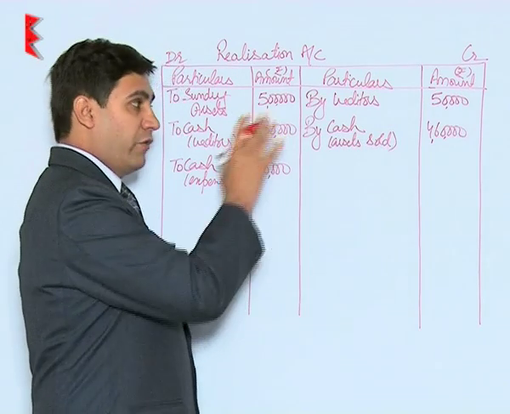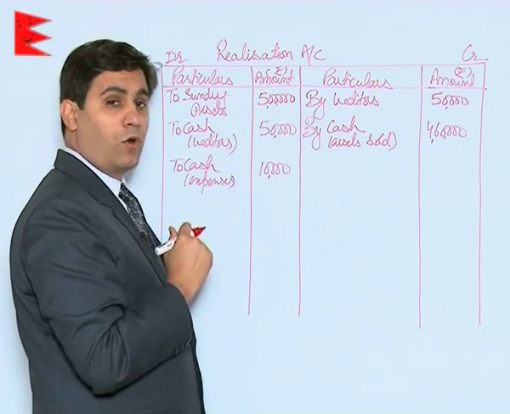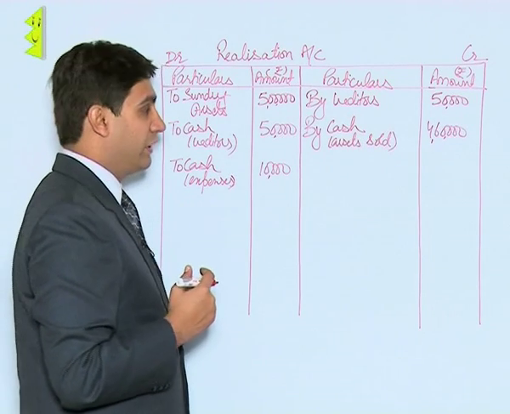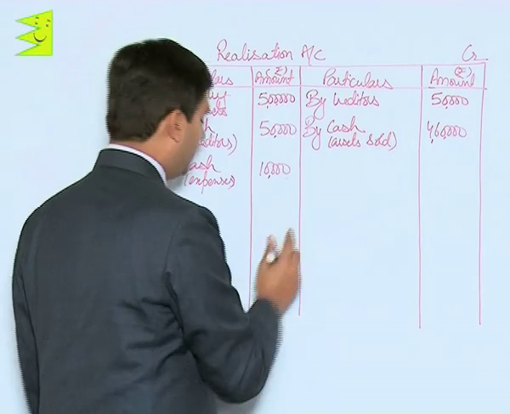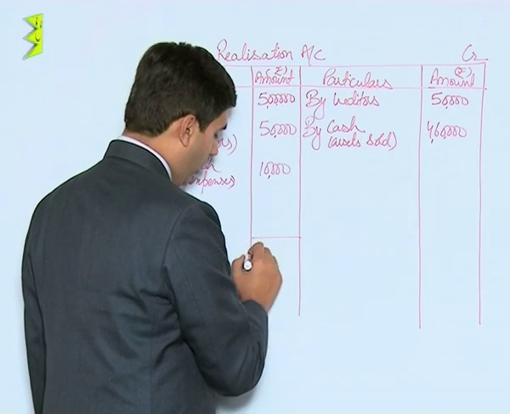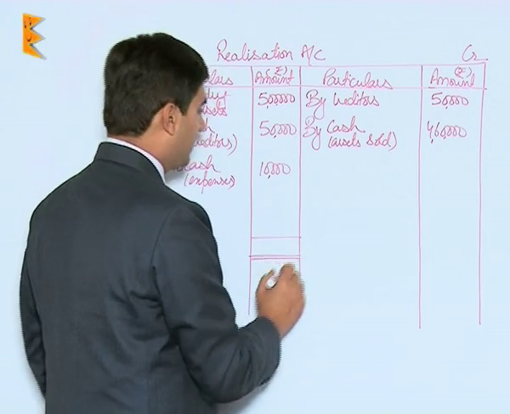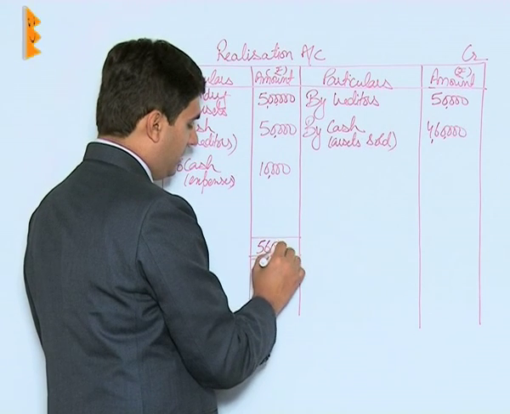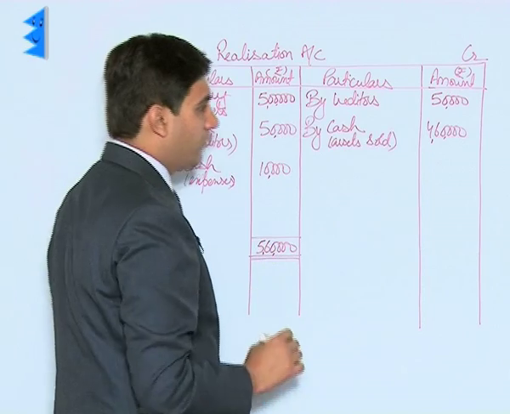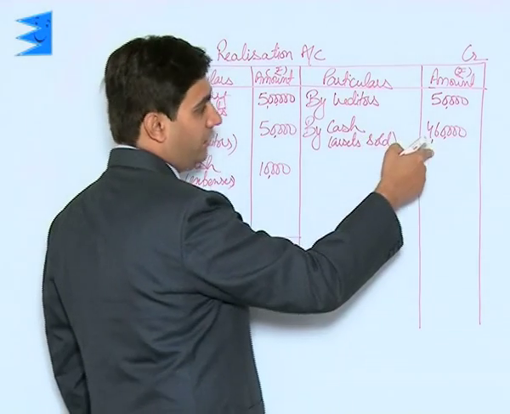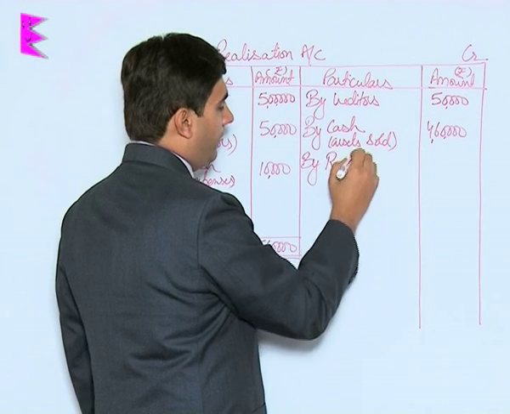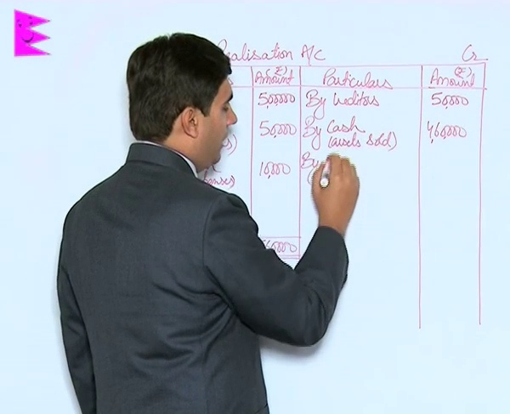Now students, we have made all the postings for all the adjustments that are there. Let us calculate profit or loss on realization. In this case, there appears to be a loss because the total of the debit side is higher. The total of the debit side is 5,60,000. Out of this 5,60,000, we will deduct 5,10,000. So the loss would go to the partners' capital accounts.